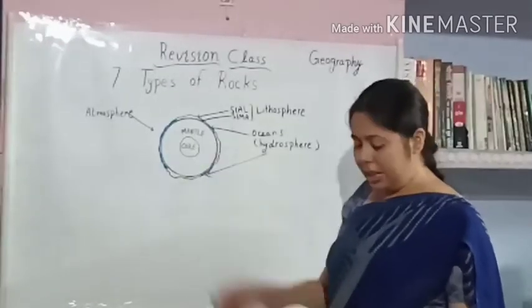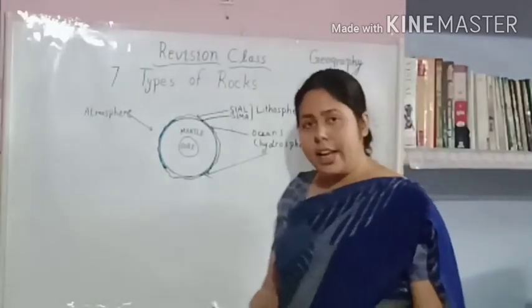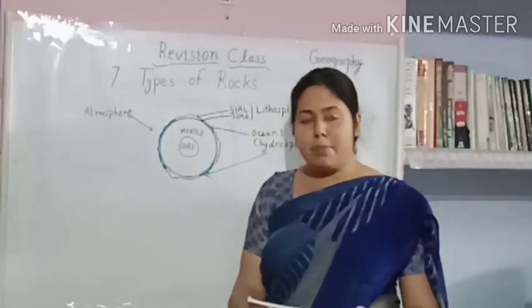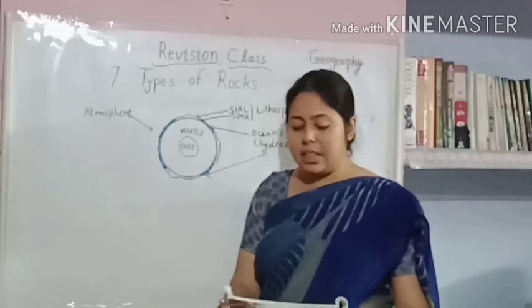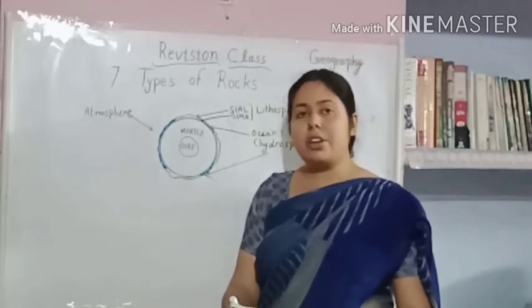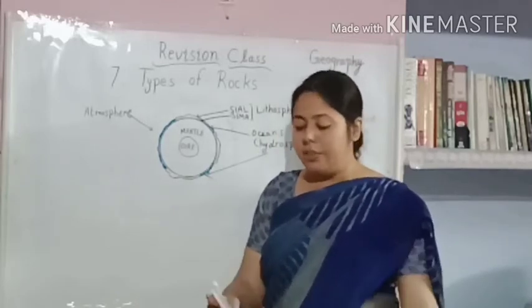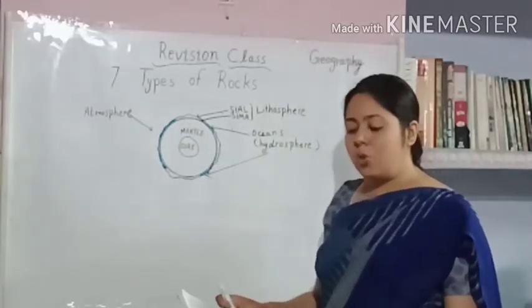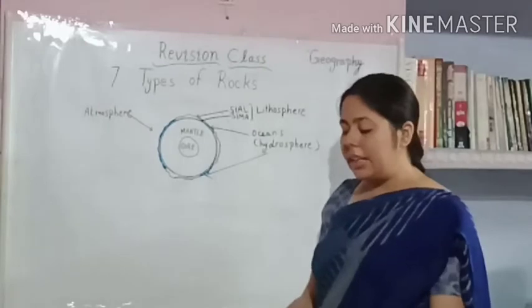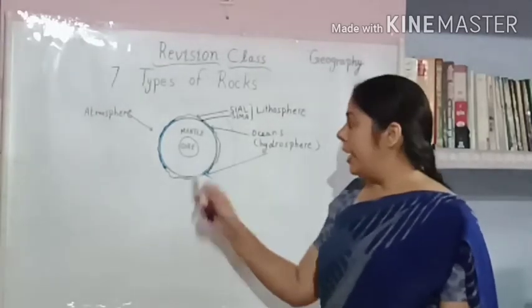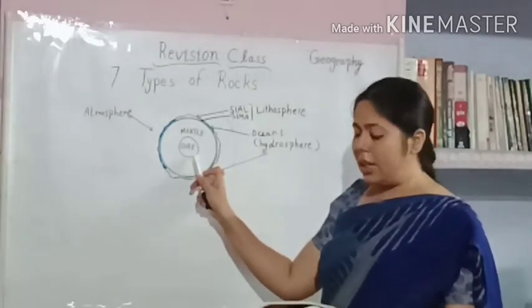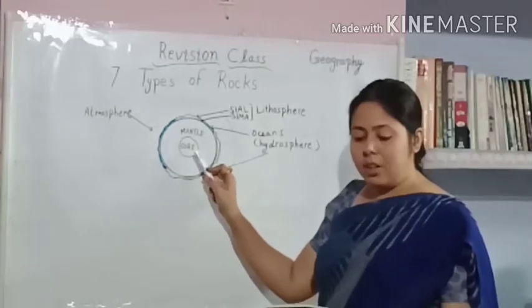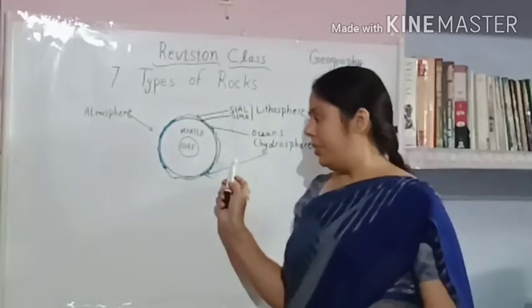Next is the mantle. The mantle is semi-solid. It is rich in iron and magnesium. This layer is about 2850 kilometers wide. And last is the core. The core has 2 parts, the outer core and the inner core. The outer core is liquid and the inner core is solid.